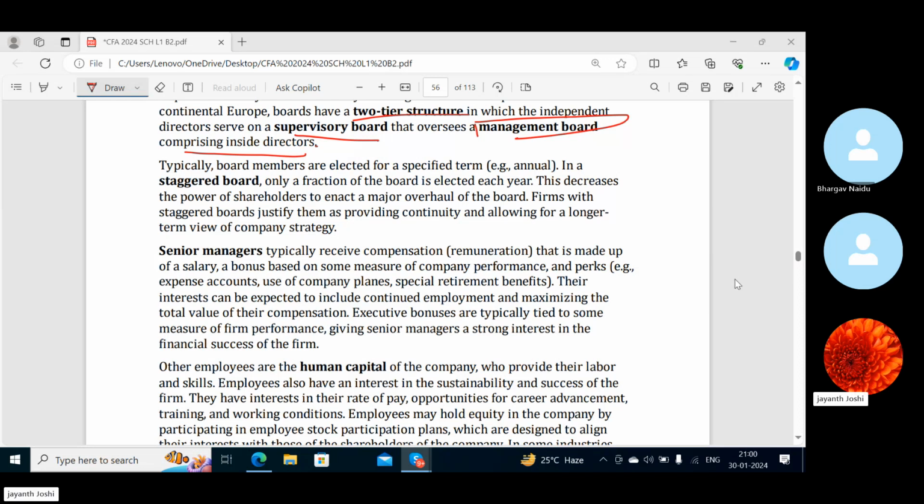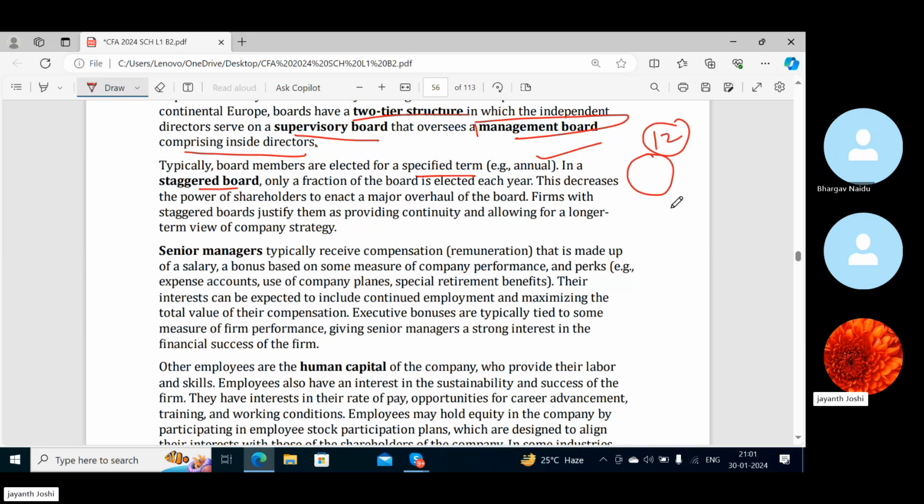So typically board members are elected for a specified term, for example annual. Suppose there is a board, it has like 4 or 5 directors, maybe let's say 12 directors. So they may be elected for a specified term, that is 1 year. In a staggered board, only a fraction of the board is elected each year.